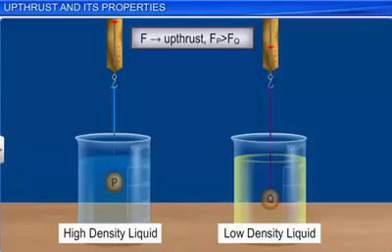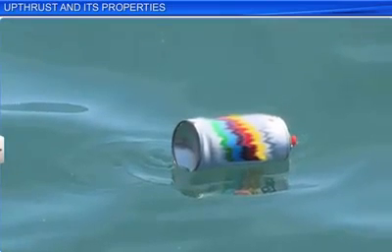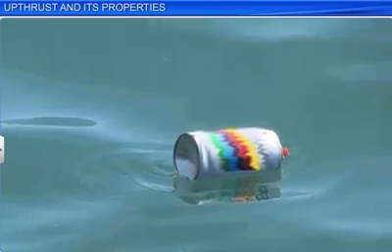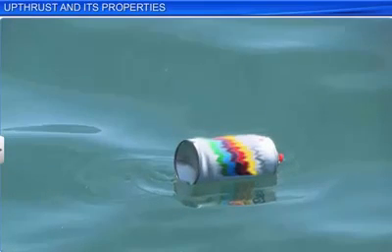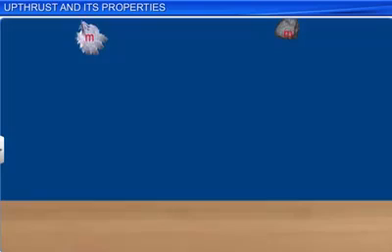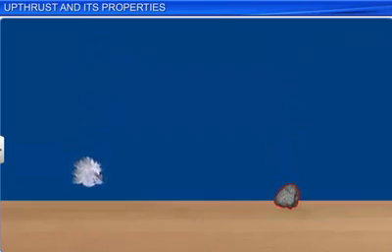You must have observed that when you put an empty can with the lid on into water, it floats. This is due to the upthrust in the water, since the volume of the can is more. Similarly, if a bunch of feathers and a stone of the same mass are allowed to fall through the air, the stone comes down faster than the bunch of feathers. The reason is that the upthrust due to the air on the bunch of feathers is greater than that on the stone, because the volume of the feathers is more than that of the stone.